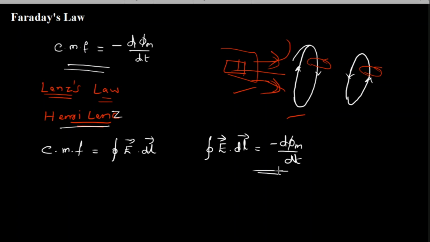Based on this way of inducing EMF, the induced EMF is divided into two, which is very necessary to understand. One is known as stationary EMF, and the other one is motional EMF.